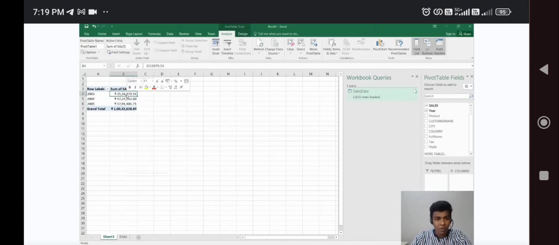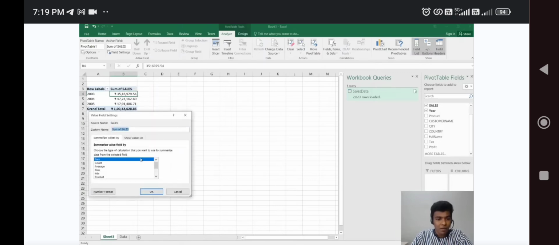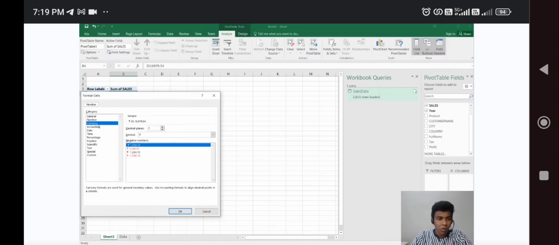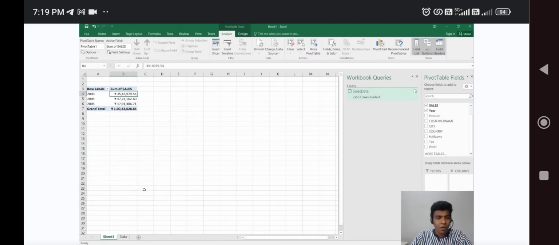I'm repeating the flow again. I'm going to right click and go for the option called value field settings. On the value field settings, we need to click number format. On the number format, you choose what kind of format it is, currency, and you click OK. That's it. We got it in the unit of currency.